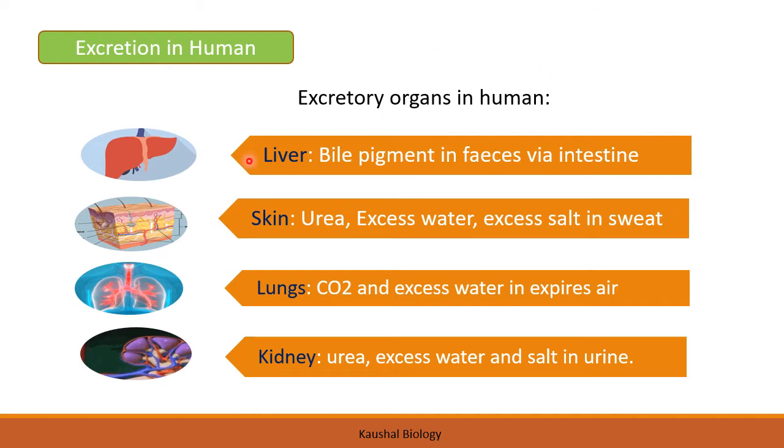Now the liver excretes bile pigment and feces via the intestine. Skin removes certain urea, excess water, and excess salt in the form of sweat. Lungs remove carbon dioxide and excess water during expiration. Kidney removes urea, excess water, and salt in the form of urine. It also purifies the blood. Right?